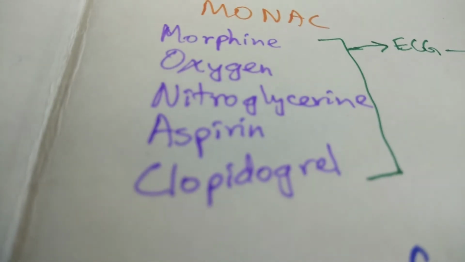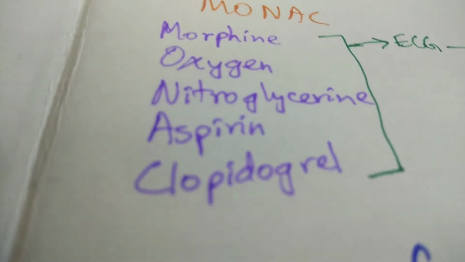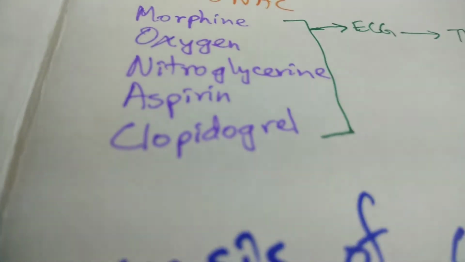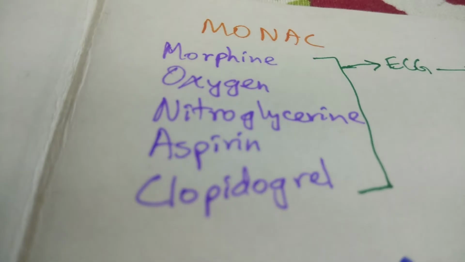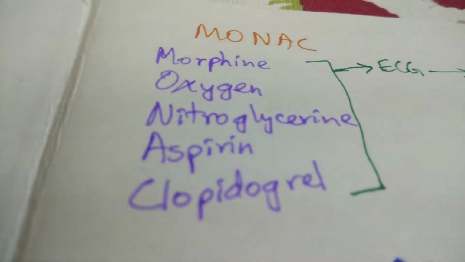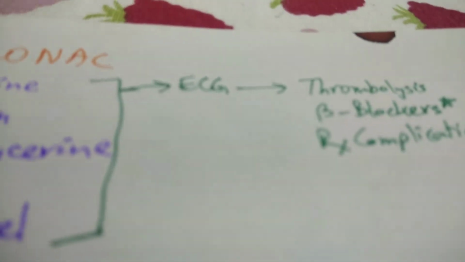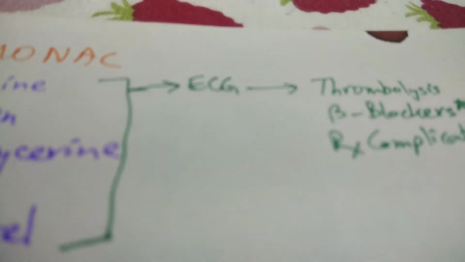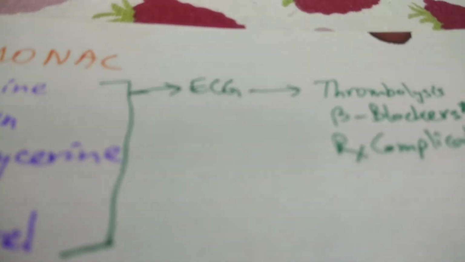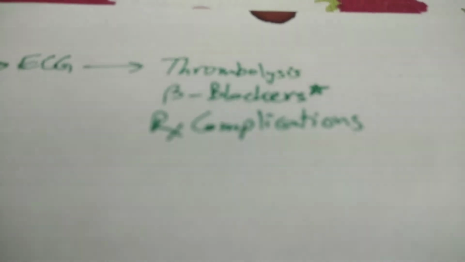Then aspirin can also be given instantly, where the patient has to chew on the aspirin continuously. And clopidogrel is an antiplatelet drug, and this can be given subsequently. So this is when you immediately suspect that a myocardial infarction is taking place. Then you take an ECG based on whether you detect STEMI or NSTEMI, and you also look at elevated cardiac enzyme levels. If that's confirmatory, then you admit the patient to a cath lab or cardiac care unit, where they undergo thrombolytic therapy or beta blockers wherever indicated.